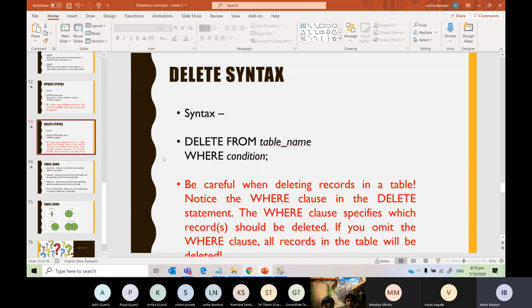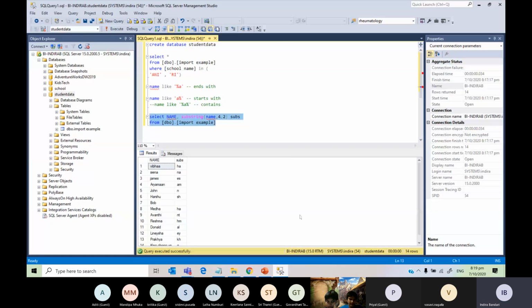Okay. Now, is there a way to redo something that's been deleted? Yes, there is a way, if you realize it very quickly. Okay, good question. I'm going to show you how to do that.